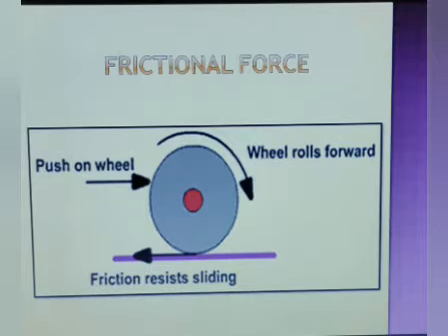Suppose we roll a ball on an open ground, it moves for a while, slows down and then stops. Although we have not applied any force on it, the ball must have experienced an external force that opposed its motion. This force is known as friction. So we can say when two surfaces slide over each other, the force which opposes the motion of one body over the other is called the force of friction or frictional force.